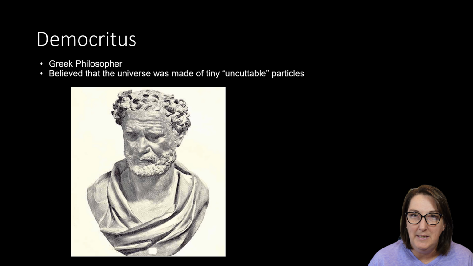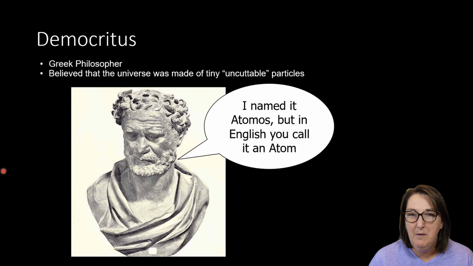So we need to go back to the beginning. Where did the idea of atoms come from? So let's talk about Democritus. He was a Greek philosopher, and he believed that the universe had these little pieces inside that were uncuttable, which means I could not break them apart. So there were particles that could not be broken down into pieces smaller than what they were. He came up with the idea and how we get the word atom. He named it atomos, which means uncuttable, and so that's where we get our word atom.